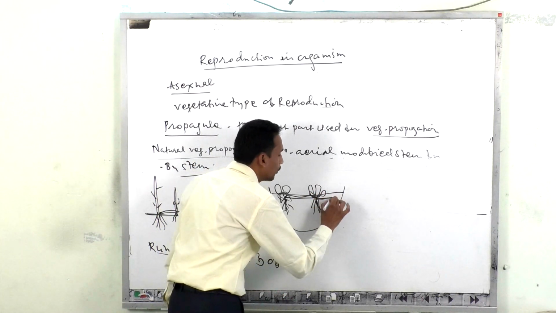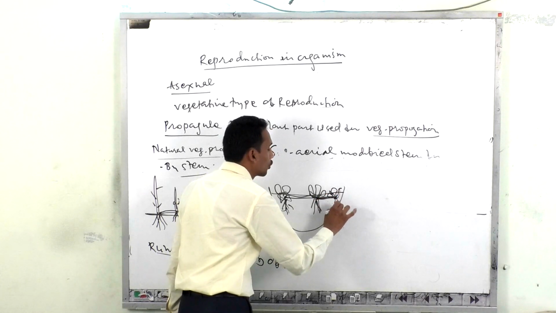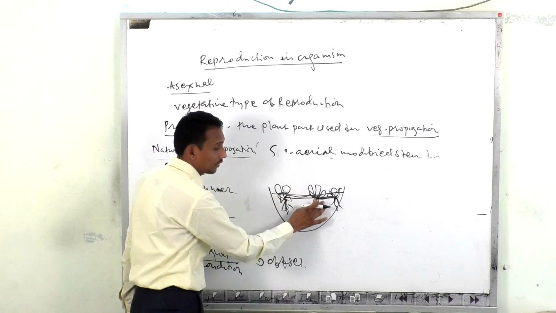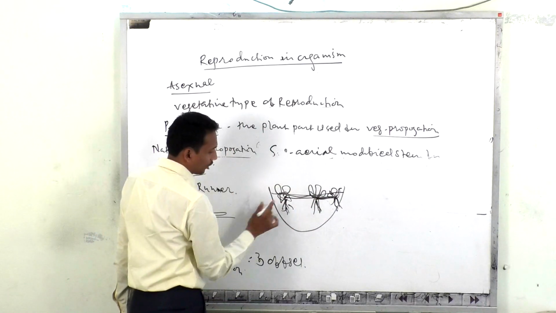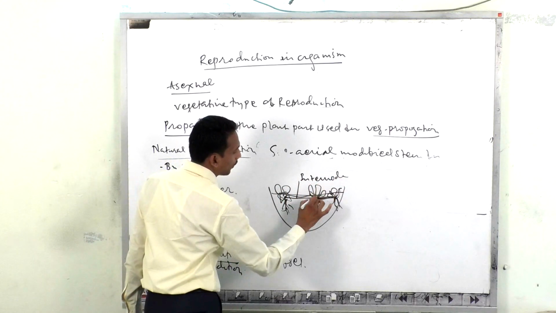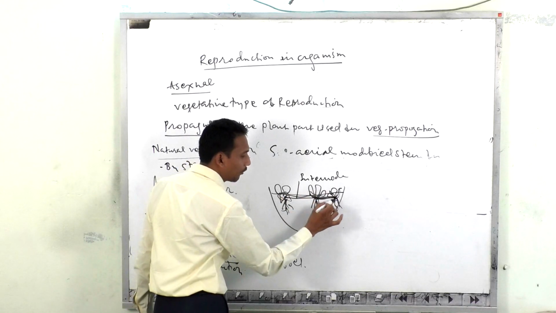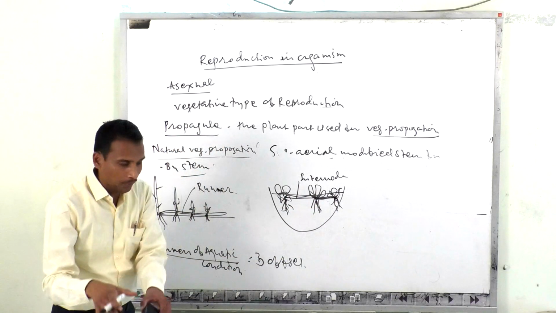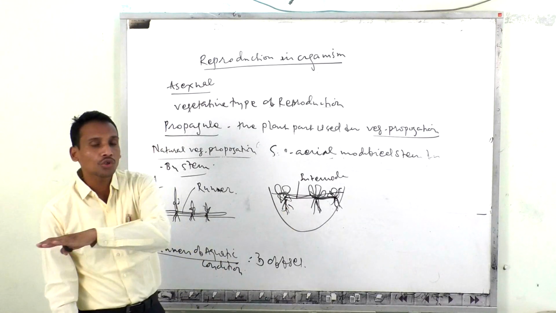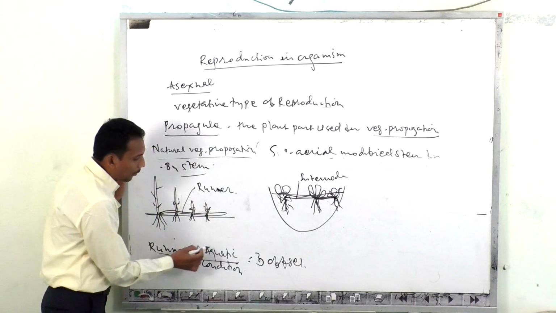Again there should be an arising of a new individual from that aerial shoot, but that aerial shoot which is below the water surface, look at this, is the internode, and this is the node. At each and every node there should be a formation of new adventitious roots below the water, and this is the shoot which grows horizontal to the water surface. So that's why it is called a runner of aquatic condition.